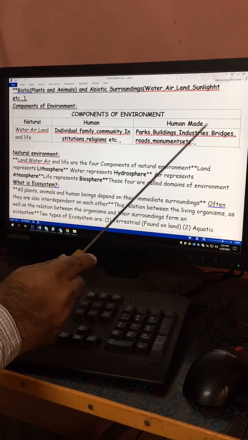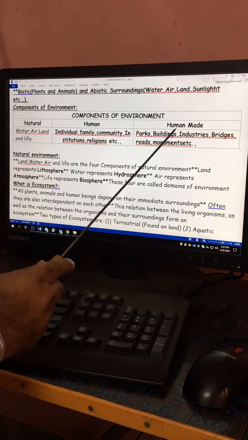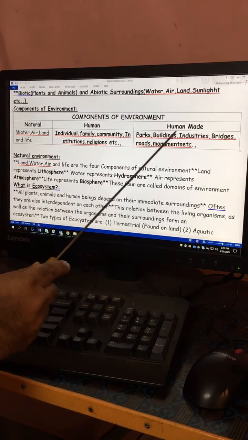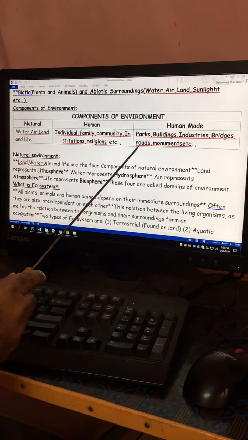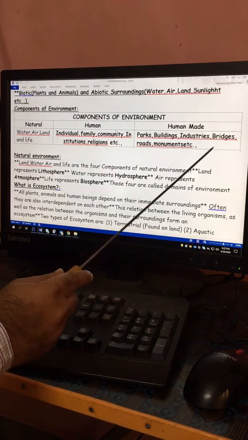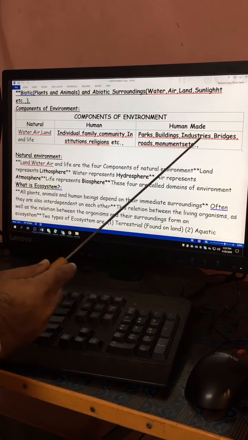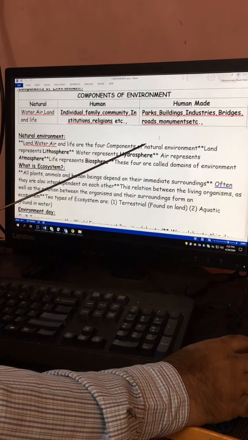Then the human-made environment, the third important component of the environment, is that which is created by human beings. What are those? Parks, buildings, industries, bridges, roads, monuments, even your school furniture, fans, tube lights, whatever is present, all are created by humans. That's why they are called human-made.